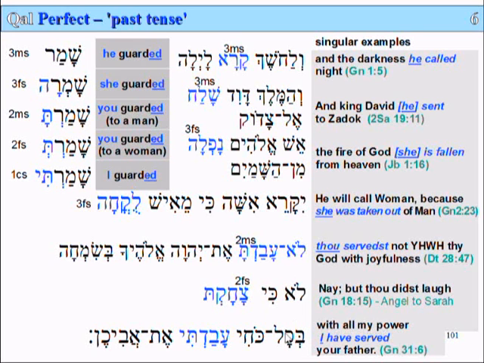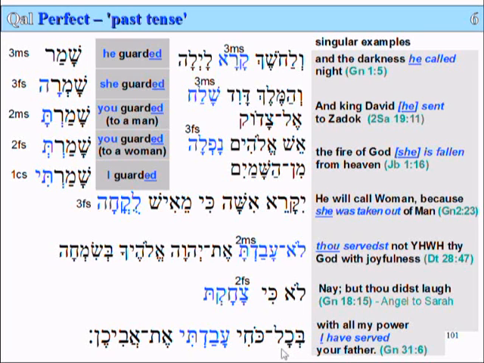With all my power, kochi, with all my power, b'kol. Again, kol is a very common word. It means all, and it's not pronounced kal, but kol. It has an o sound, even though it has a kametz here. It's the o-sounding version of kametz.